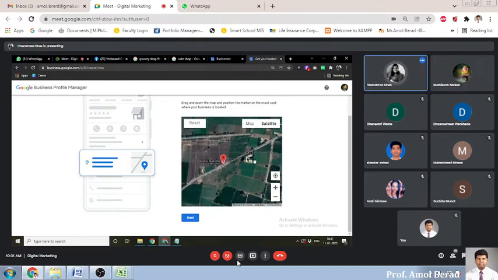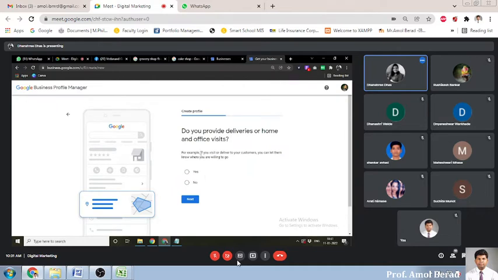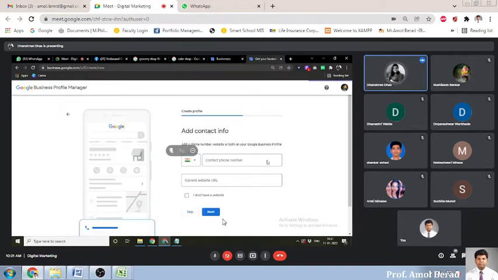In this tab, we have to select our location, proper location here, and then simply click on next. Do you provide deliveries or home and office visit? For example, if you visit or deliver to your customer, you can let them know where you are willing to go. Yes or no? No. Okay. Then click on next.